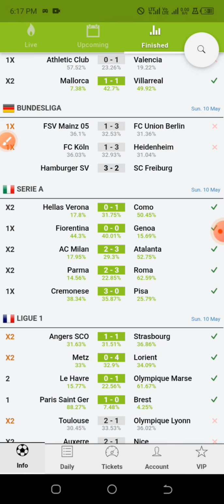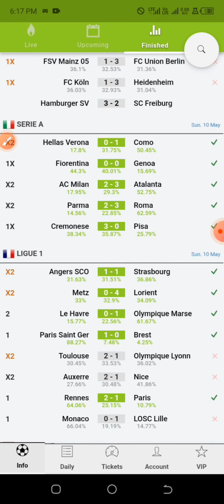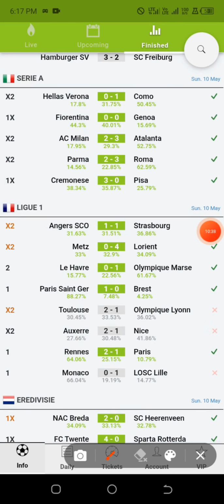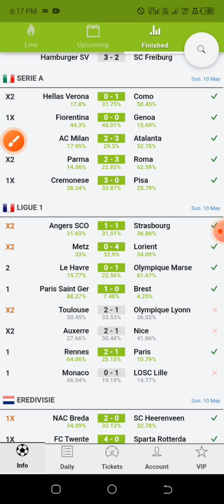But before I proceed, look at this League One game, the match between PSG and Brest. You can actually see the outcome of the game, which is we have 88% that PSG are meant to win the game against Brest, and at least the match did not end up as over 1.5, but at least the home team actually scored. All right, so proceeding to the next football prediction app, that is 180 score.